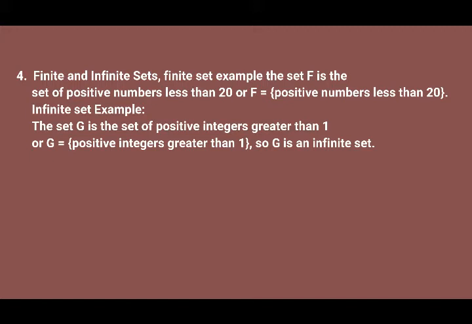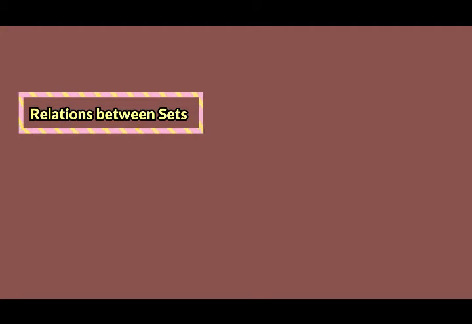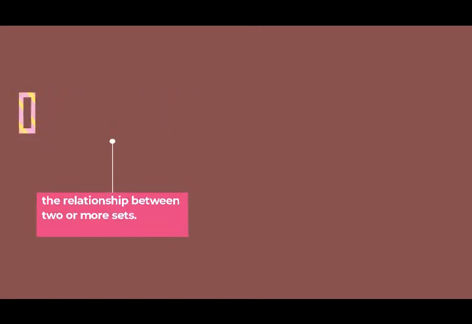The fifth is set of parts, or we call subset. The set A is said to be a subset of the set B, written like on the screen, if every member of A is a member of B. For the example, you can see on the screen. Now we talk about relation between sets. The relation between sets is the relation between two or more sets. There are several types of relationship between sets.